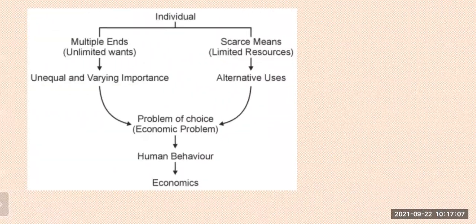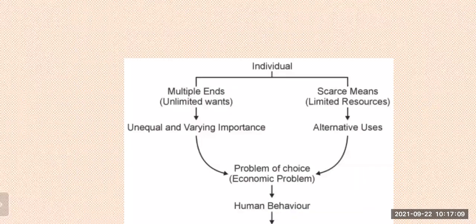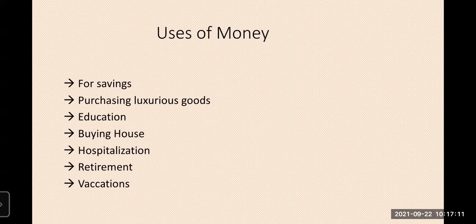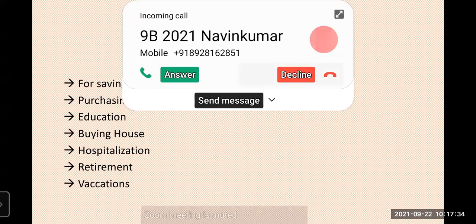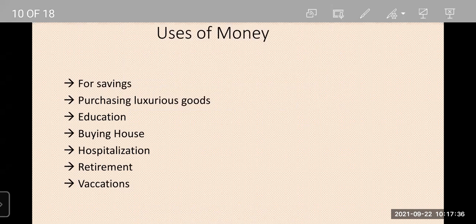Uses of money. We can use our money in various ways: saving, purchasing luxurious goods, education, buying a home, hospitalization, retirement, and vacations. So we have to take decisions about which is a necessity and which is not a necessity for now, and which is giving more benefit in our hand. Okay, thank you.